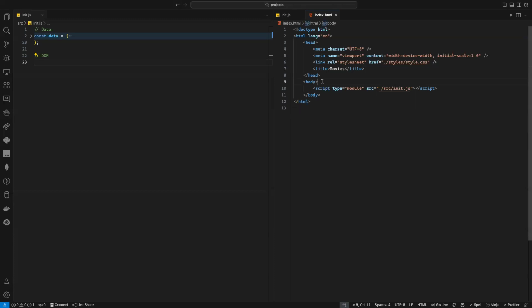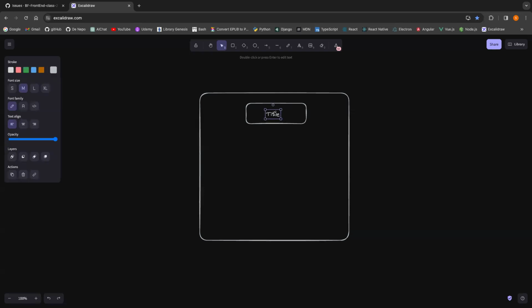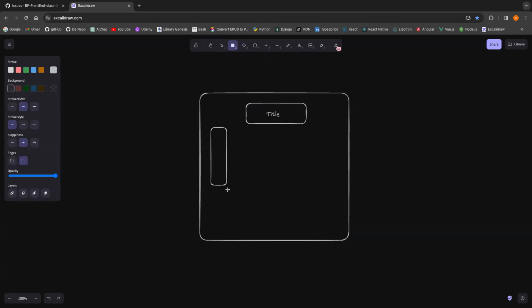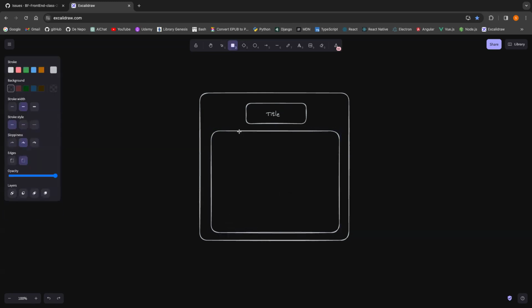So let's go to the body and add a header. In the header I will add an H1 and say movies, or nice movies, or whatever you want to call it. So that's my header. I already put it. That's the title, that's the H1. But the second part, what do I need? Well, I need a div. I need a parent container like that. It could be a div. And after that, I want to show each movie like that. So I will have one movie.